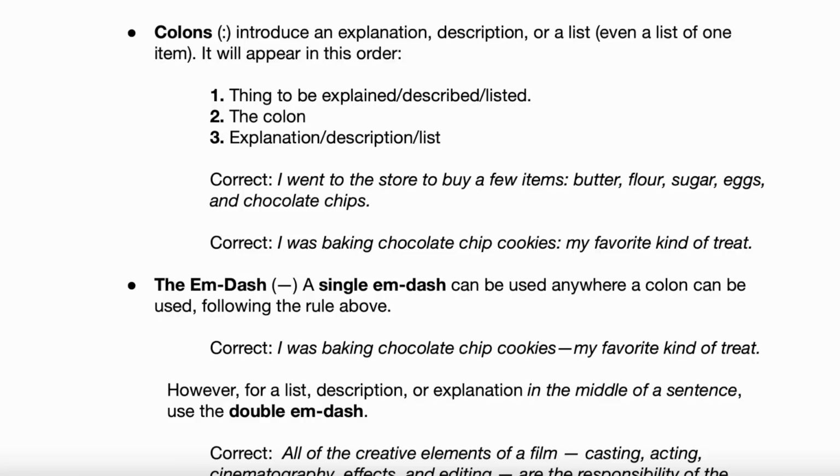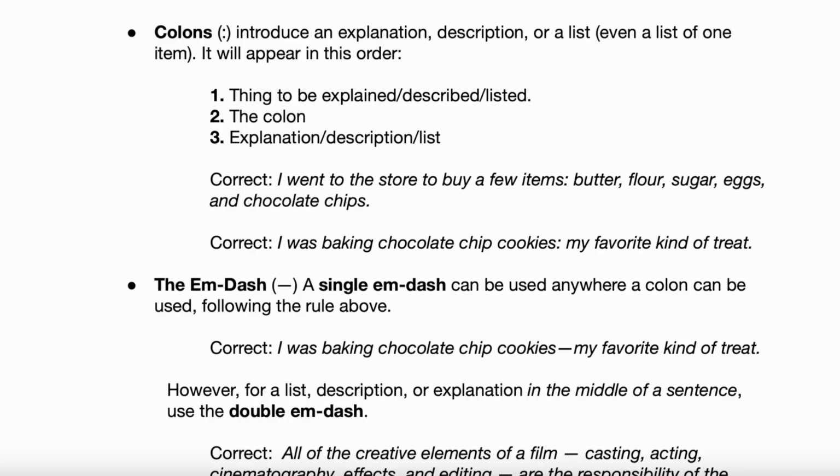Okay, great. Notice that correct example, Melanie, follows that 1, 2, 3 formula, right? There's the thing to be listed: a few items. I went to the store to buy a few items. So we're going to list the few items, then the colon, and then the list of the items. Does that make sense? It does. It even sounds good, too. You take a little pause after a few items, but that works, right?